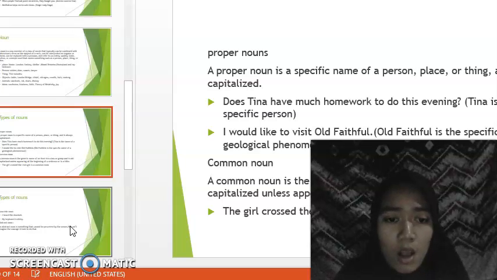And common noun. A common noun is the generic name of an item in a class or group and is not capitalized unless appearing at the beginning of a sentence or in a title. Example: the girl crossed the river. Girl is a common noun.